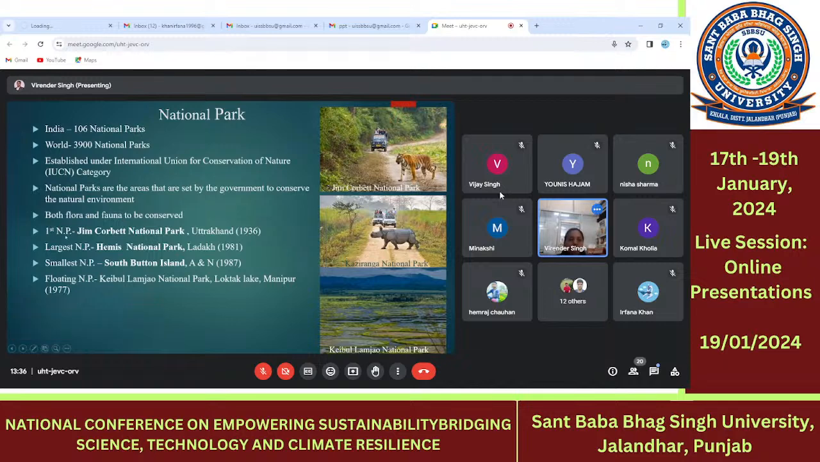The first national park in India is the Jim Corbett National Park, present in Uttarakhand, established in 1936. The largest national park is the Hemis National Park, present in Ladakh, and the smallest national park is South Button Island, present in Andaman and Nicobar, established in 1987. And the world's only floating national park is present in India, that is the Keibul Lamjao National Park in Manipur State, established in 1977 under the IUCN category.